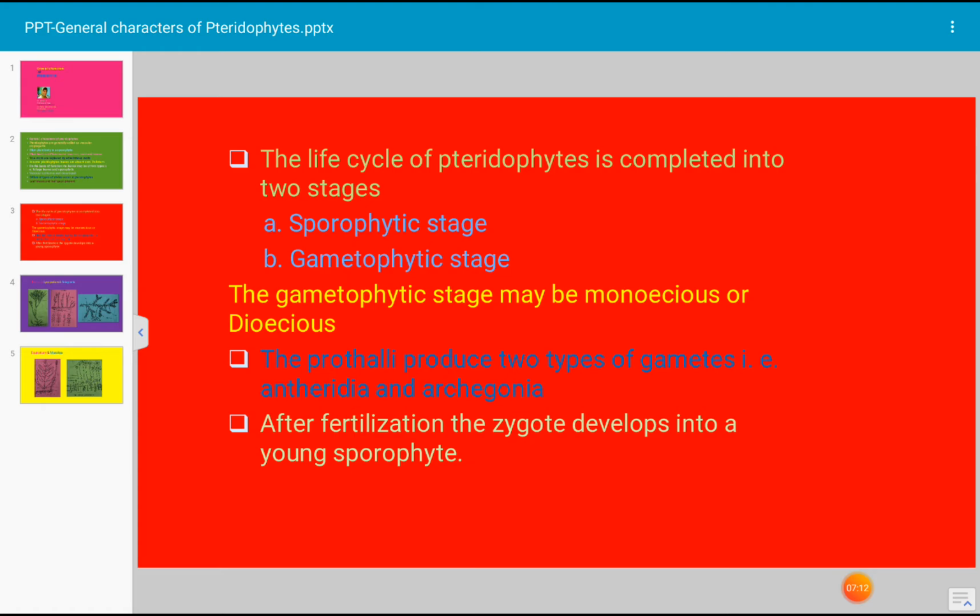Another type of stele which occurs in pteridophytes is dictyostele. This is a much advanced type of stele. In this type, the stele is divided into many vascular strands due to numerous leaf gaps. The leaf gaps are caused by leaf traces. Each separate vascular strand is called meristele. Such type of dictyostele occurs in Adiantum, Ophioglossum, Pteris, Dryopteris, etc.